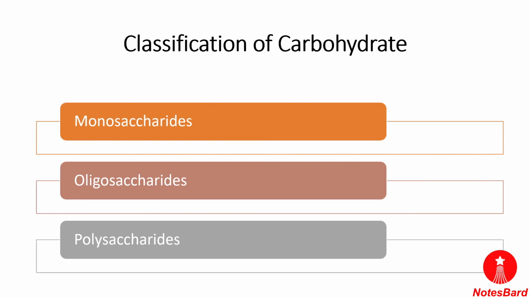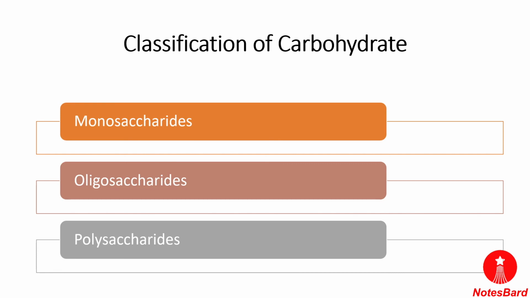The next is the oligosaccharides. Oligosaccharides are carbohydrates that yield 2 to 10 monosaccharide units on hydrolysis. They are further categorized as disaccharides, trisaccharides, and tetrasaccharides, depending upon the number of monosaccharides they provide on hydrolysis.